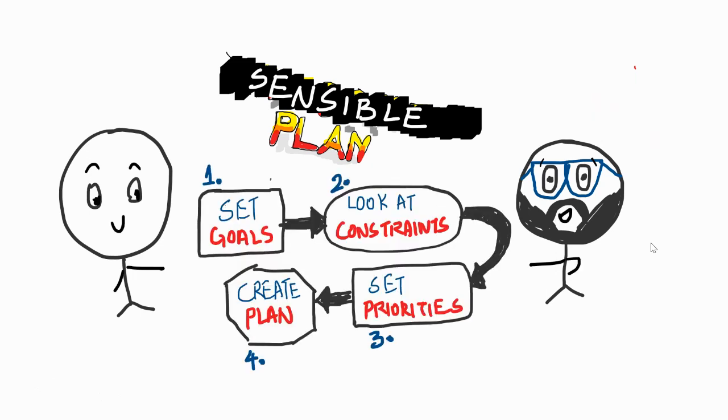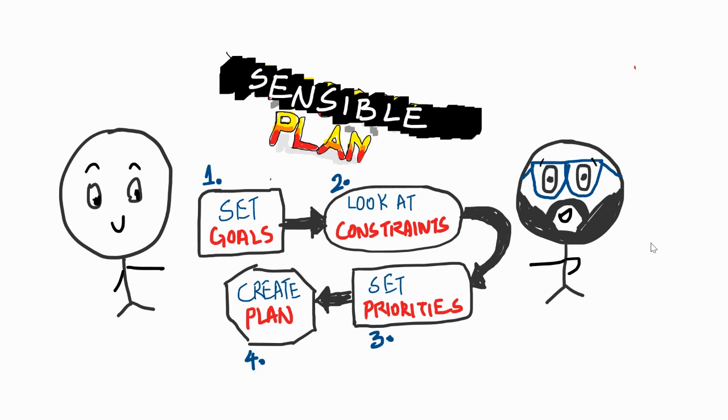Now, to make a sensible plan, this is a process that we'll follow. Number one, we will set some goals. Number two, we will look at the constraints, because constraints are important. We have to work around the constraints that we all have, and then we'll set some priorities based on the constraints. Certain battles we will be willing to lose, certain battles we will fight.